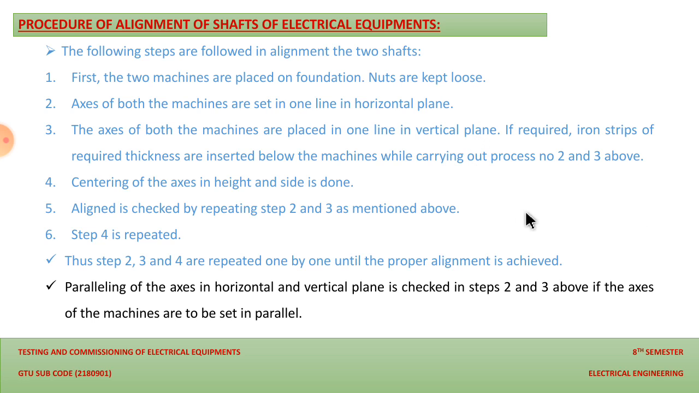And if we check it on the electrical side, the power is wasted, and there might be a chance of burnout of the machine due to the misalignment between the two. So this is how we can do the procedure of alignment for the shafts of electrical equipment.